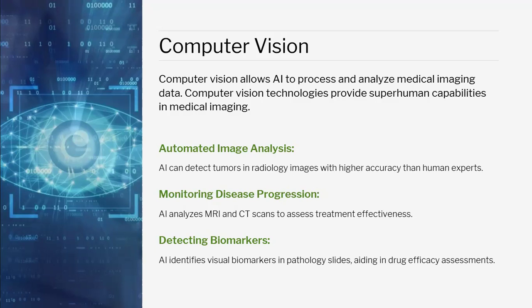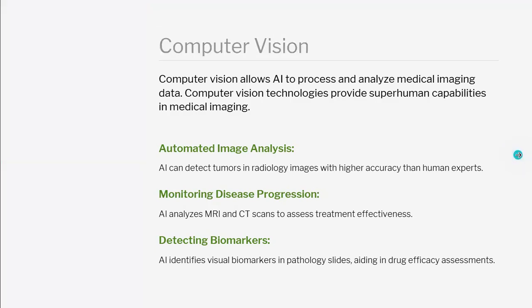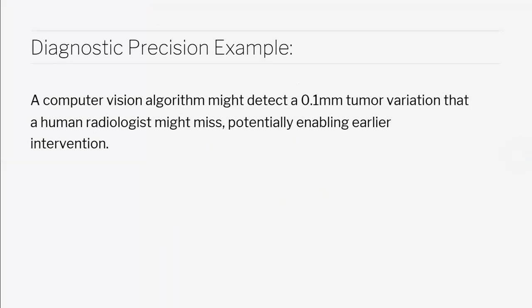What we studied earlier, the biomarkers, AI can detect the biomarkers. AI identifies visual biomarkers in pathology slides, aiding drug efficacy assessments. So basically, AI not only reads text format, it also analyzes visual image formats.